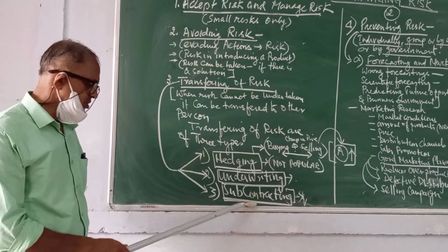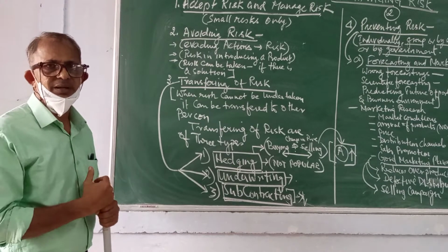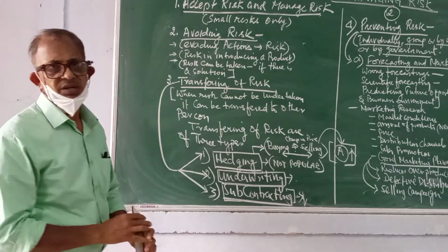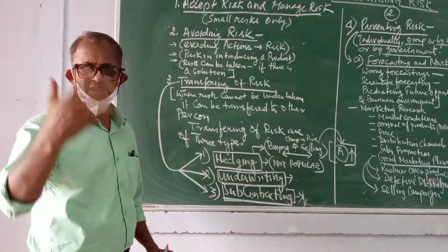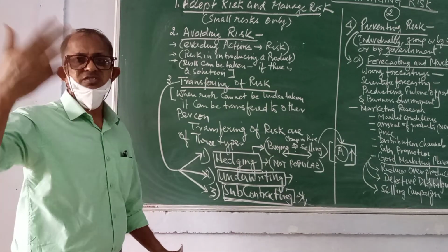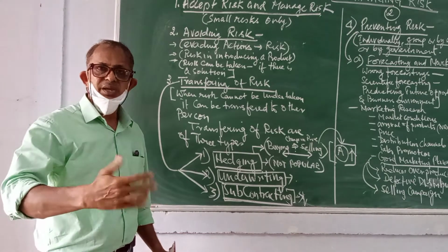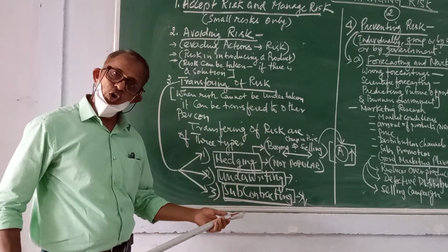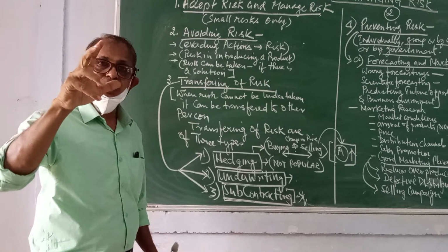Okay, subcontracting. Now I can manage the risk by the process called subcontracting. What is subcontracting? Suppose I am a company and I am manufacturing products. For manufacturing the products, I need raw materials, I need labor. And while I am going for the labor and raw material, unfortunately the price rises. Now I am not in a position to manage. So what I do, I transfer the entire responsibility to a subcontractor, who knows how to manage the rising prices, who knows how to go in for labor.